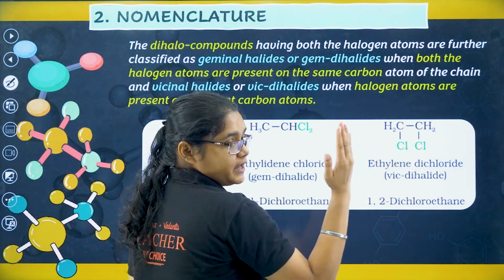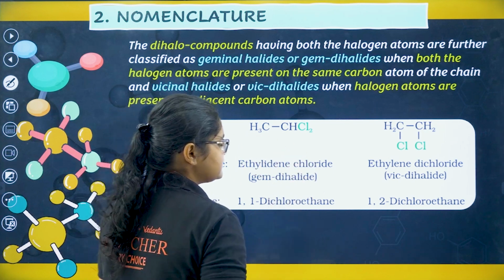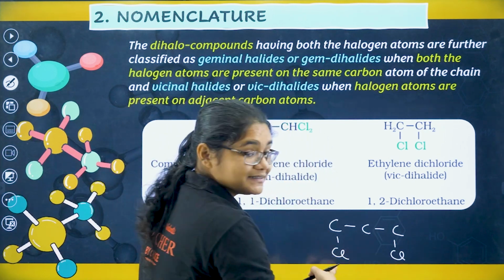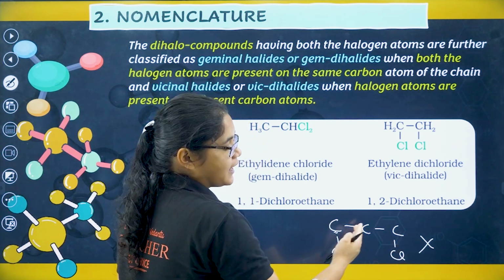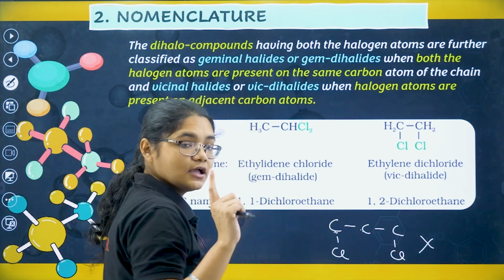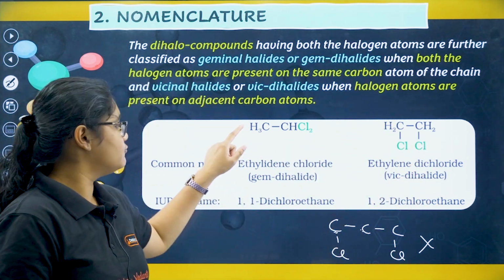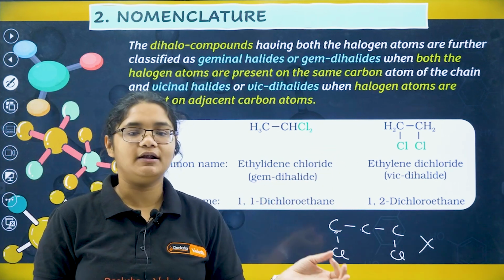For vicinal, the two carbons should be consecutive, one after another. So if I have it like this, is this vicinal? No, this is not vicinal. You should have two adjacent carbons carrying the halogen atoms, then we call it vicinal dihalides. If one carbon contains both the halogen groups, then we call it geminal dihalides.